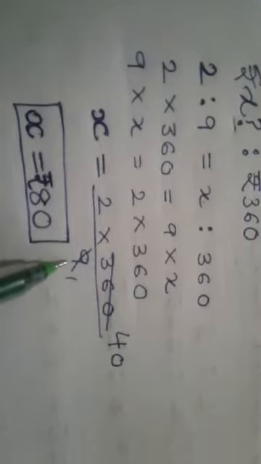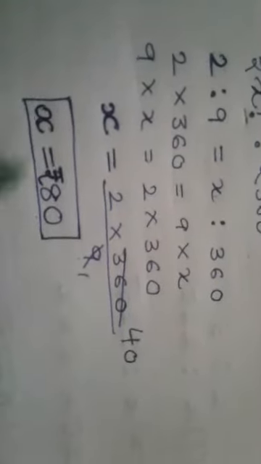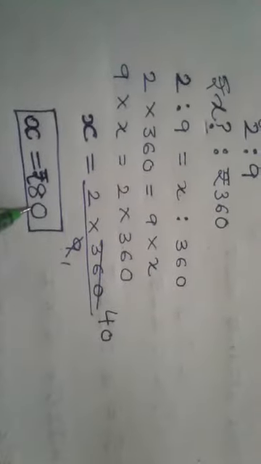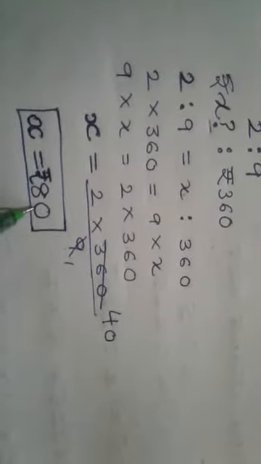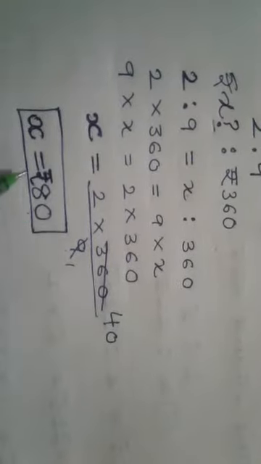You know it is multiplied by x. So when this is transposed to the RHS, it will be divided by 9. So 9 4s are 36 and this 0, so 40. 2 40s are 80. So x is equal to rupees 80. So the value of x sold on Sunday was rupees 80, and that for the whole week was rupees 360.